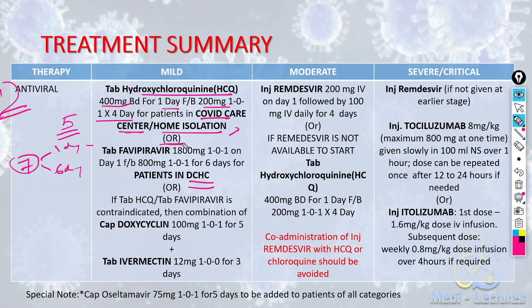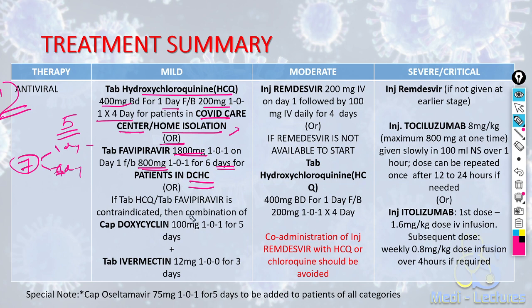On first day, the dose is 1800 mg BD. 1800 mg BD, and from second to seventh day, total 6 days, the dose is 800 mg BD. Total 7 days we have to give. On day 1 it is 1800 mg BD, and from day 2 to day 7 it is 800 mg BD.